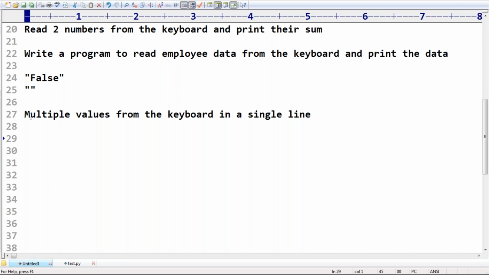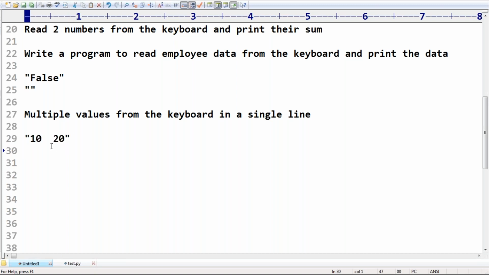What I have to do is enter 2 numbers, 10 space 20. Again, I'm trying to enter 2 numbers, 10 space 20. If I provide these two, strictly speaking, it is always going to be considered as one value only. Because if I'm entering from the keyboard, it is always going to be considered as one value only.